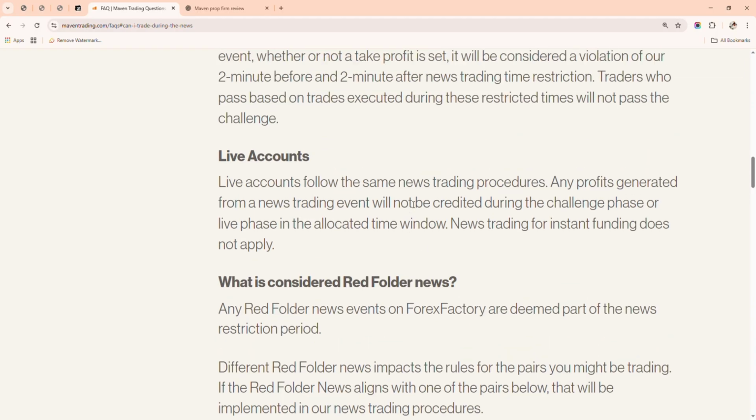So I hope I've been able to explain how Maven rules work in the best way you can understand, so you make sure that you don't make any mistake when you're getting a challenge account with them.